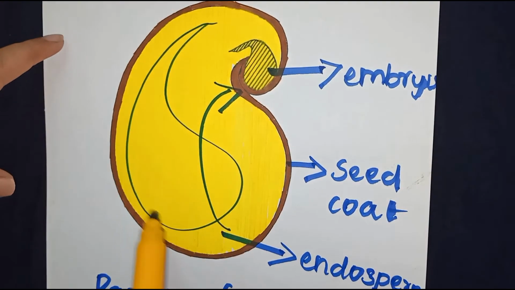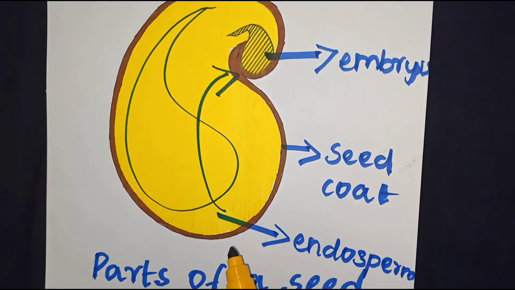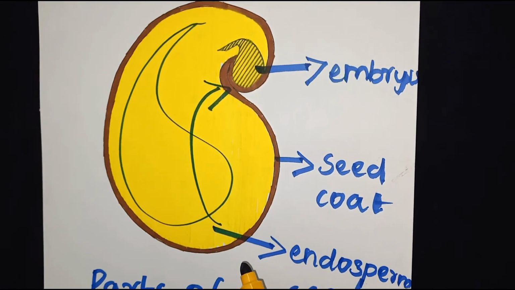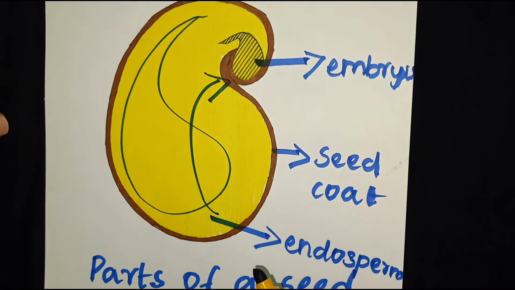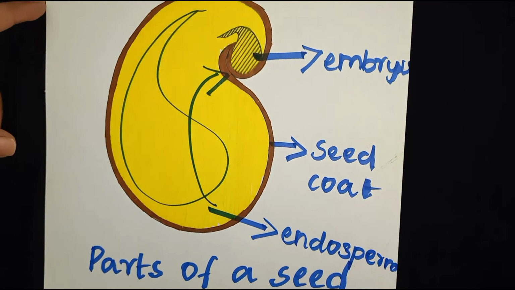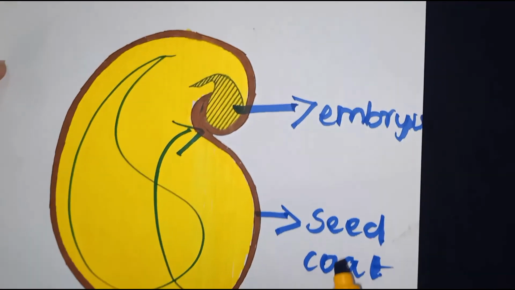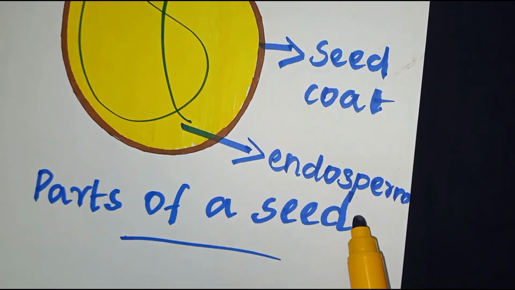From the endosperm the embryo gets its food. So what are the three parts of a seed? Embryo, seed coat and endosperm.